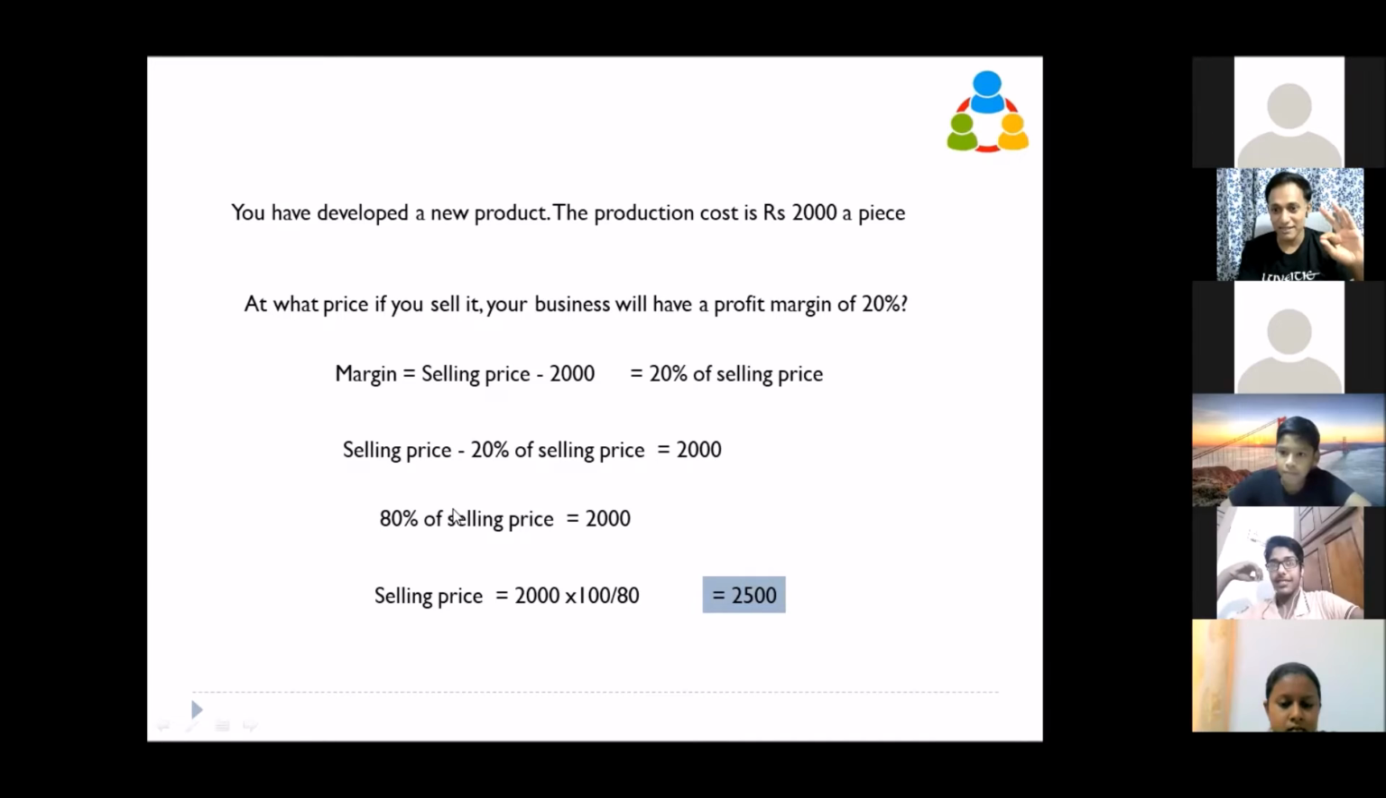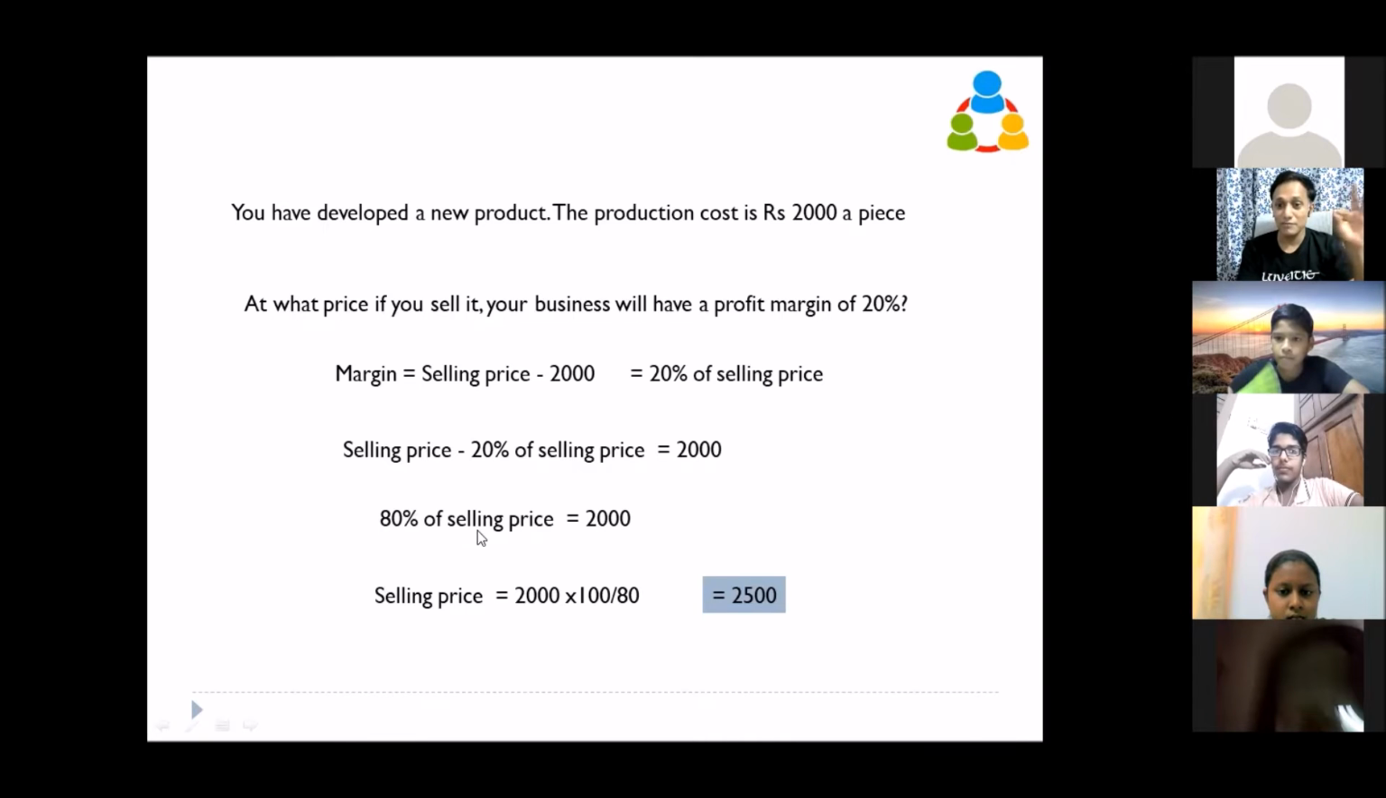Just understand that if you want a margin of 20%, that means 20% of the selling price, which means 80% of the selling price is equal to 2000. So 2000 by 80 into 100, that is as good as 2000 by 0.8. So 2000 by 0.8 is your selling price, which means selling price into 0.8, or 80% of the selling price, is yours. So this is pure concept. Don't learn it by heart. Understand the concept.